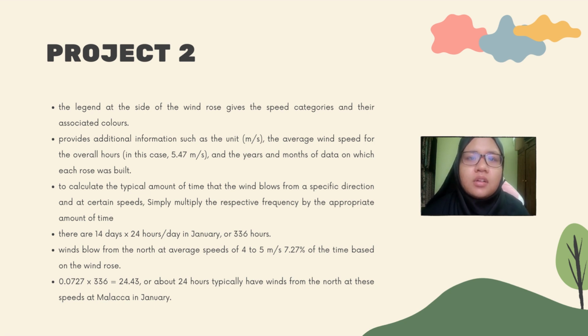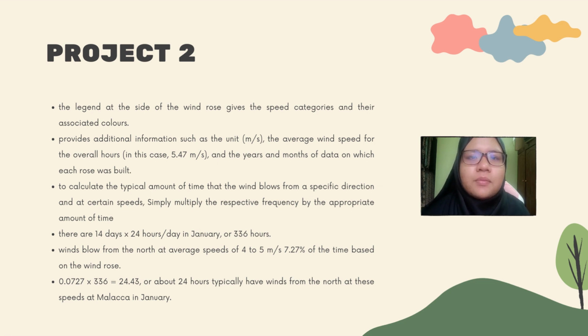Please note the legend at the side of the wind rose that gives the speed categories and their associated colors. The legend on the side provides additional information such as the unit, meters per second, the average wind speed for the overall hours, in this case 5.47 meters per second, and the years and months of data on which each rose was based. Simply multiply the respective frequency by the appropriate amount of time to calculate the typical amount of time that the wind blows from a specific direction and at a certain speed.